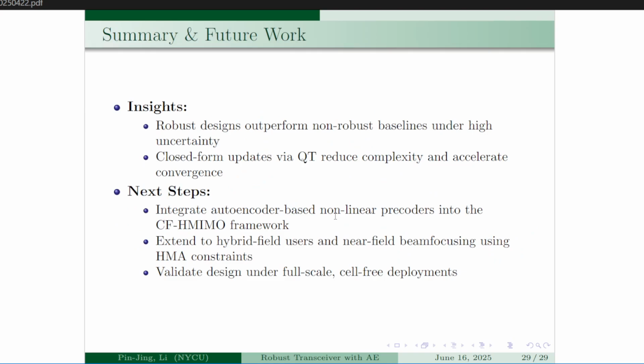So our next step would be trying to integrate nonlinear precoders into this cell-free holographic MIMO framework, and then hopefully extend it to hybrid field users and near field beam focusing using HMA constraints. And we hope to verify this using some more realistic channel simulations, like hopefully INF or UMA channels used in the standards.